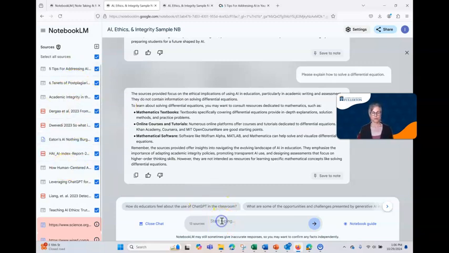So let's ask a question like, can you suggest ways to update my academic integrity policy that asks students to use AI transparently?